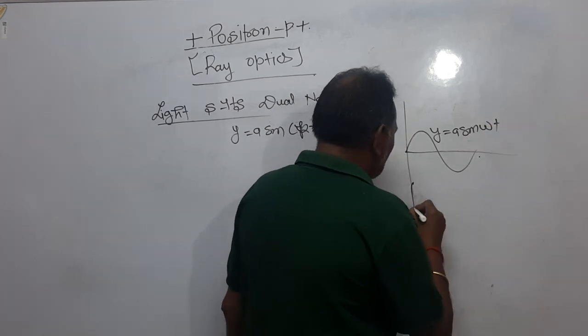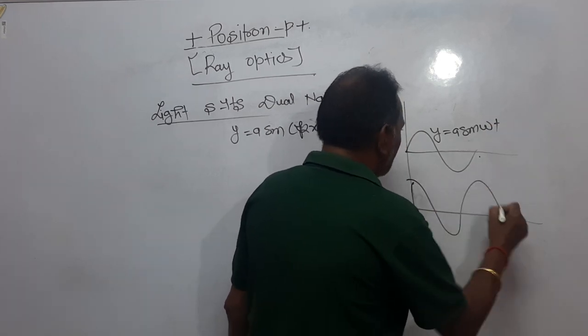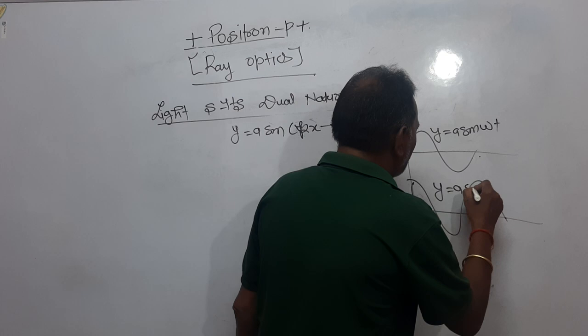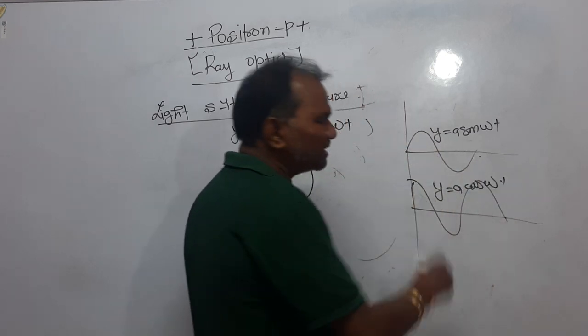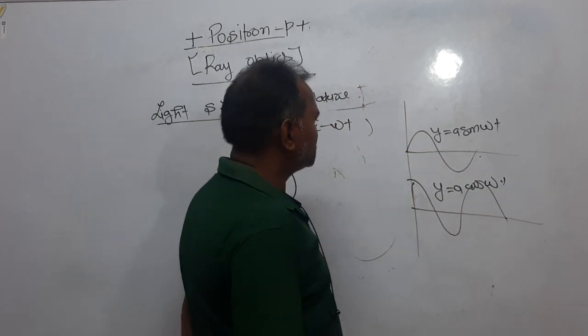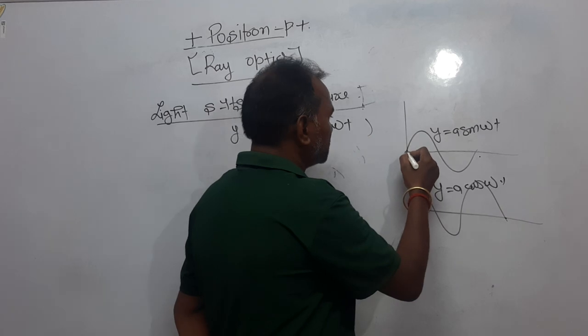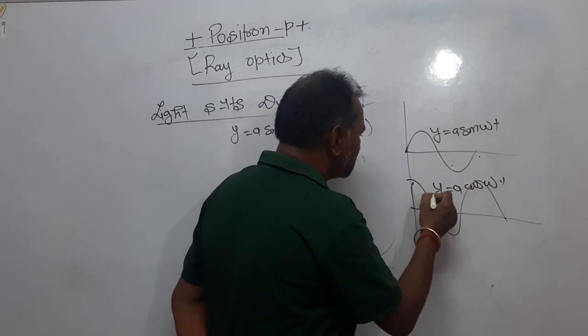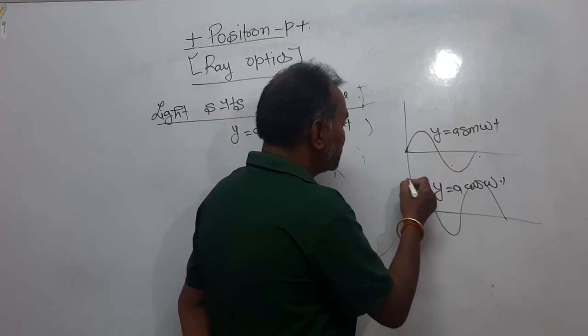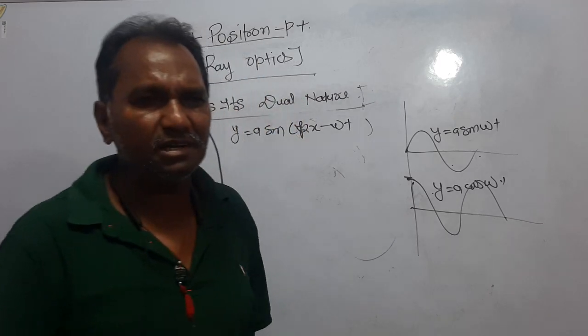And this is a graph of y equal to a cos omega t. So both the graphs are similar. The only difference is that at t equal to 0, this graph begins from the origin, and this graph at t equal to 0 begins from the maximum. That is the only difference.